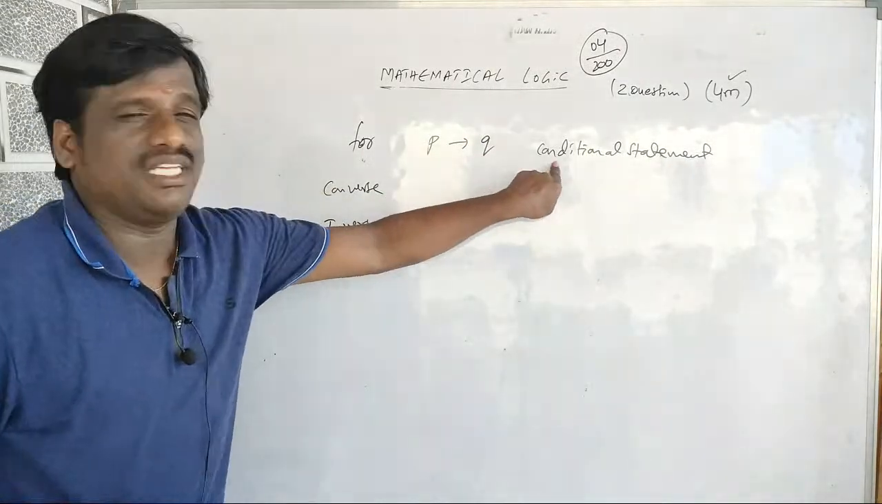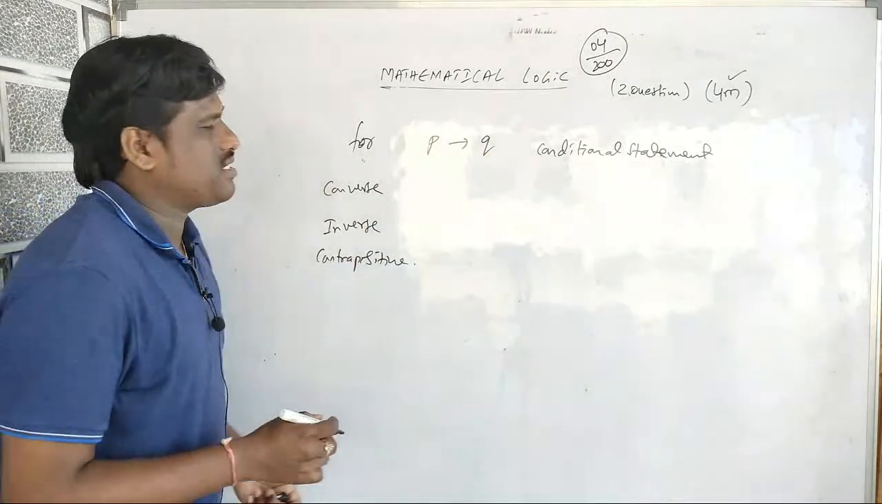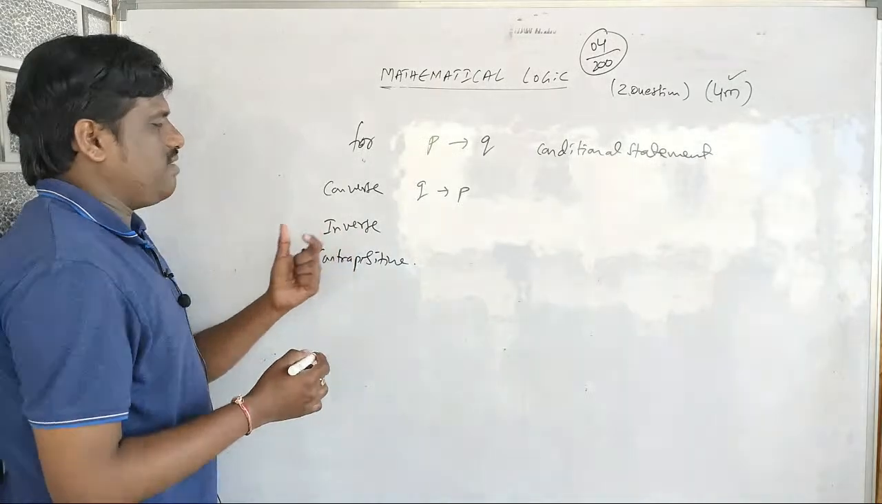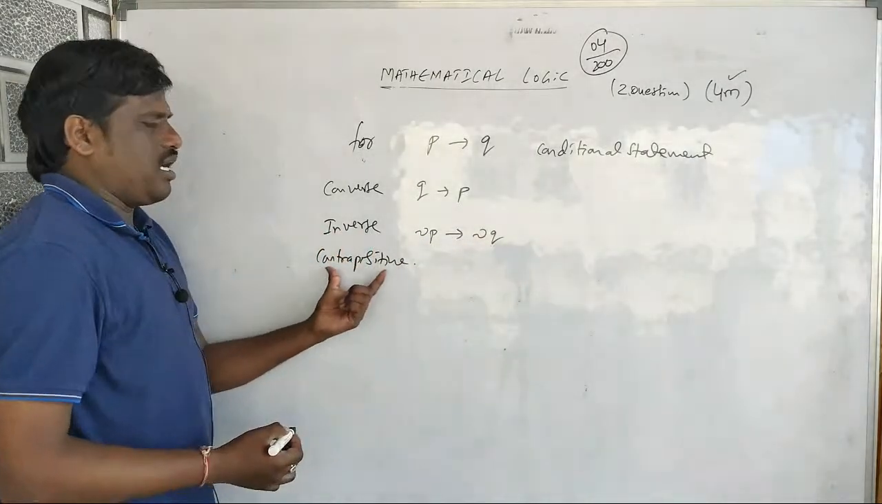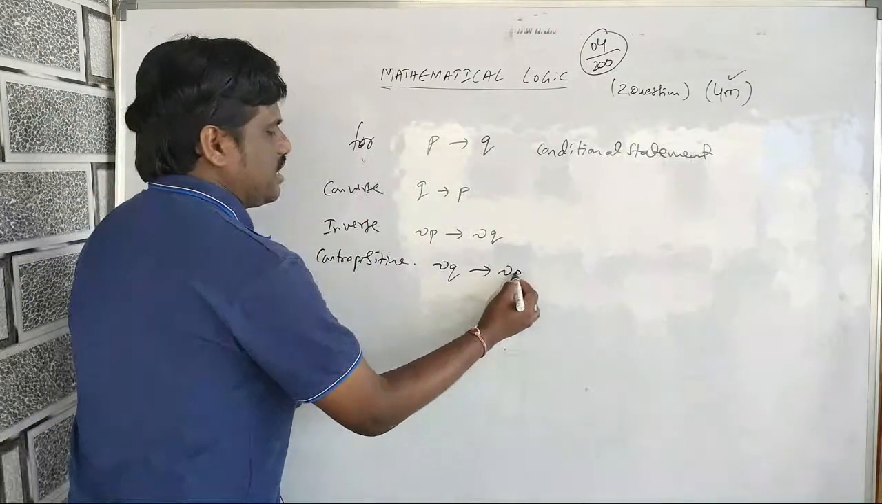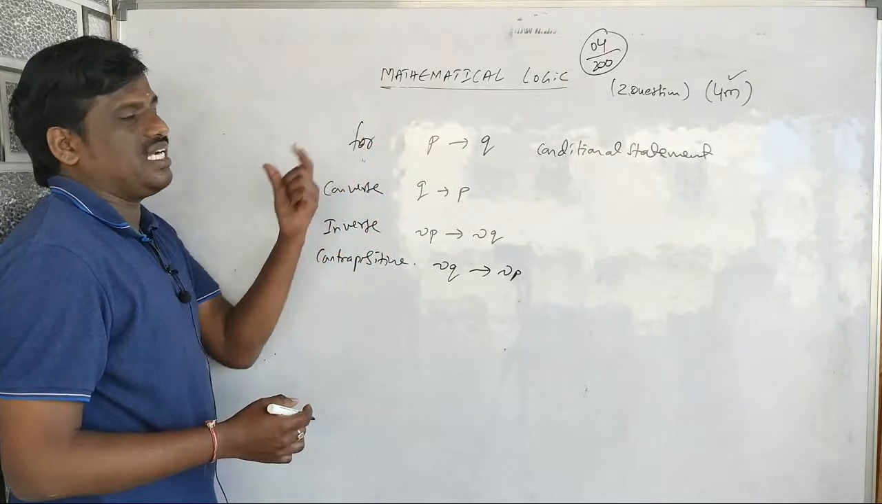See here, now, this is P implies Q. This is called conditional statement. The converse of a statement is Q implies P. The inverse of a statement is negation P implies negation Q. And the contrapositive of this statement is negation Q implies negation P. This is contrapositive, this is inverse, this is converse, and this is conditional.